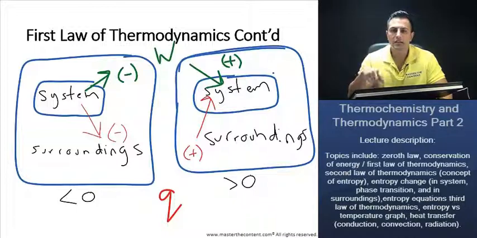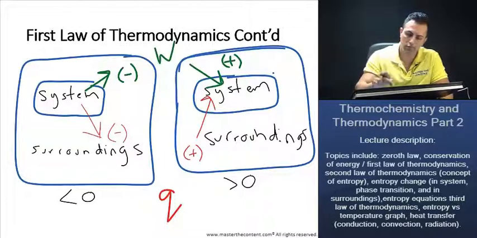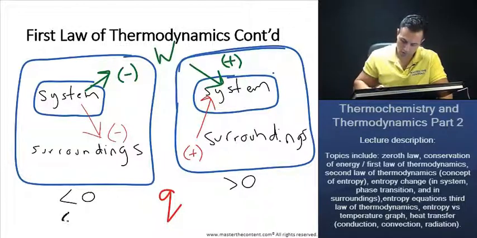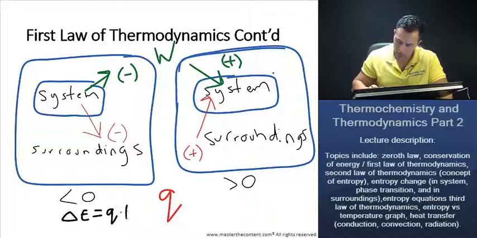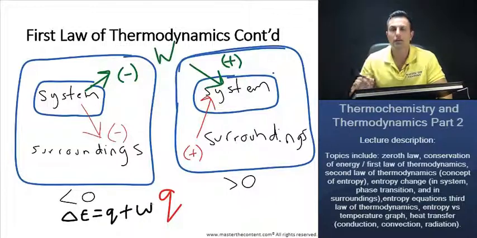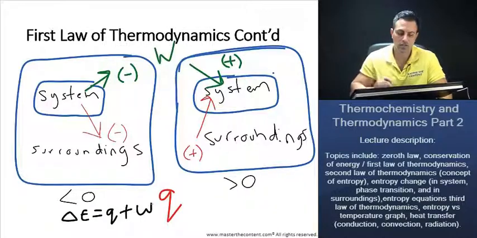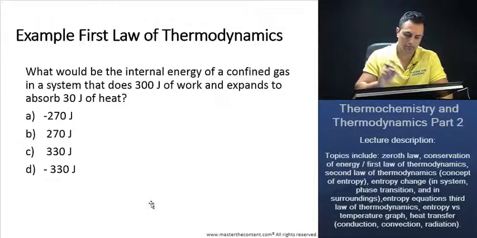All the signs that we've just shown can be put into one expression, the internal energy equation, which says change in internal energy equals heat plus work. Wonderful. Now let's move to our next slide and take a look at an example of this.